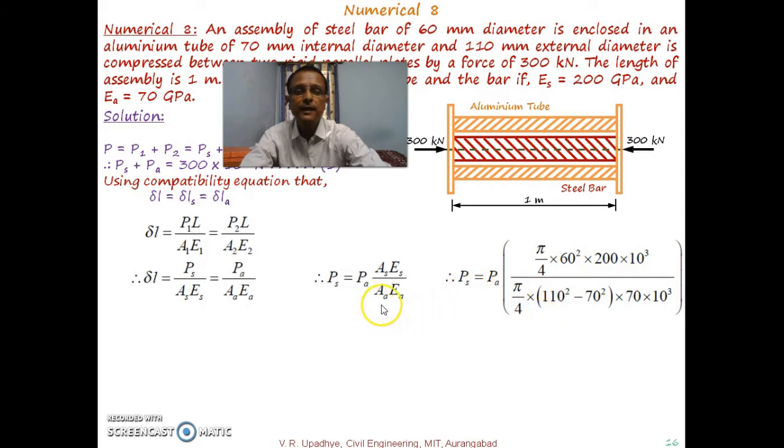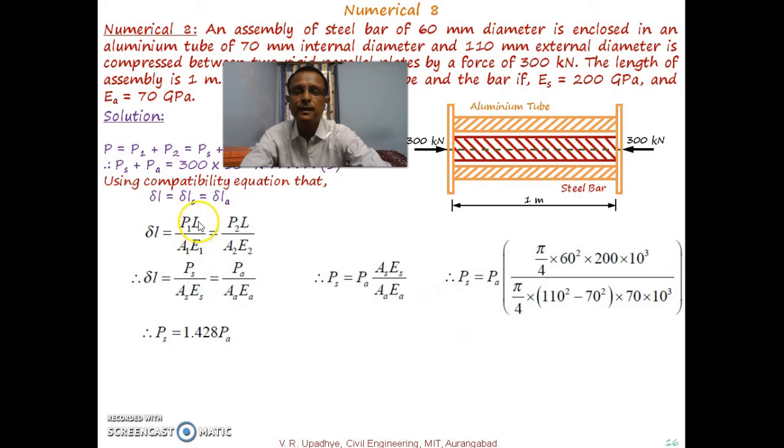And for aluminium, the area of cross section, its internal diameter is 70 and external diameter is 110 mm. So that area of cross section becomes pi by 4, say external d square minus internal d square. So it is 110 square minus 70 square. And its Young's modulus is 70 GPa. Again, as usual, it is converted into Newton per mm square. So what we can write with this is PS is equal to 1.428 PA.